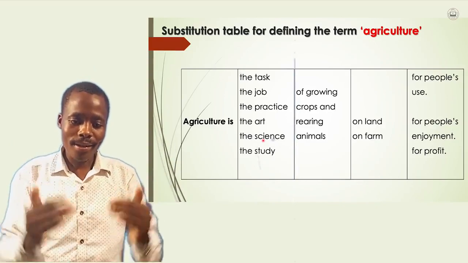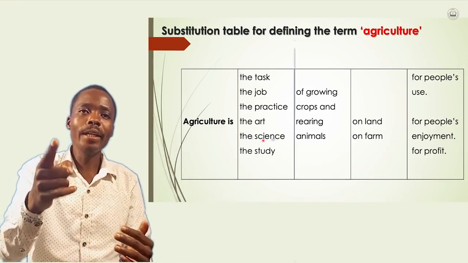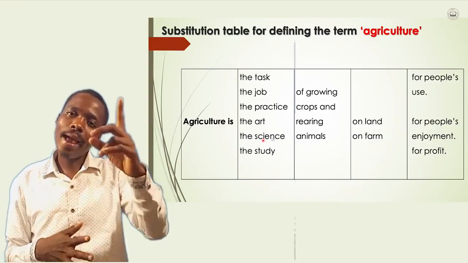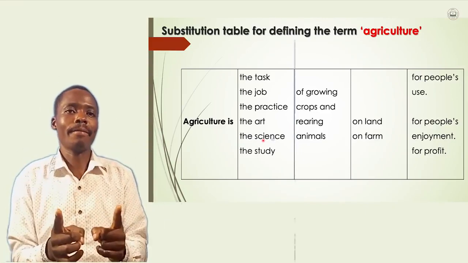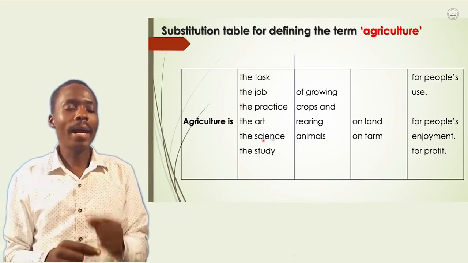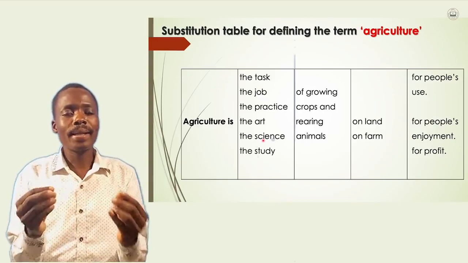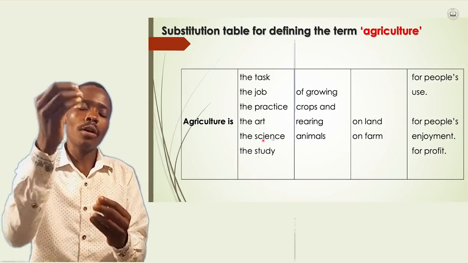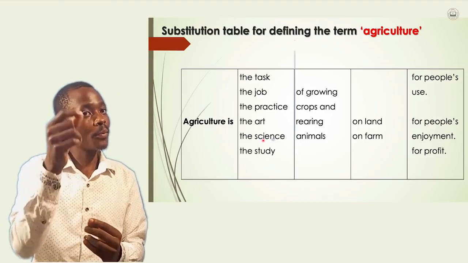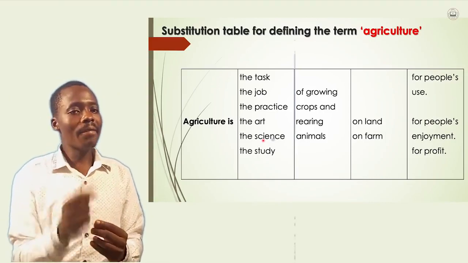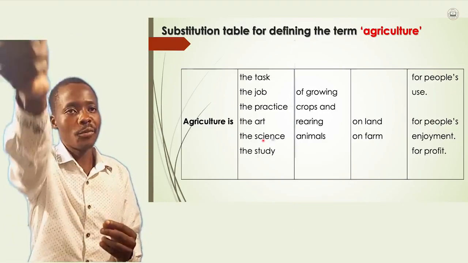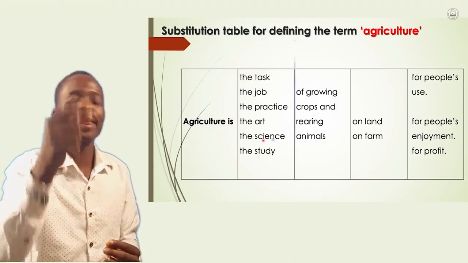Agriculture is the science of growing crops and rearing animals. Science is the study of life. Plants have life. Wow. I can assure you that plants produce their own food through which process? Photosynthesis. That means everything that is able to produce and provide food is a living thing.